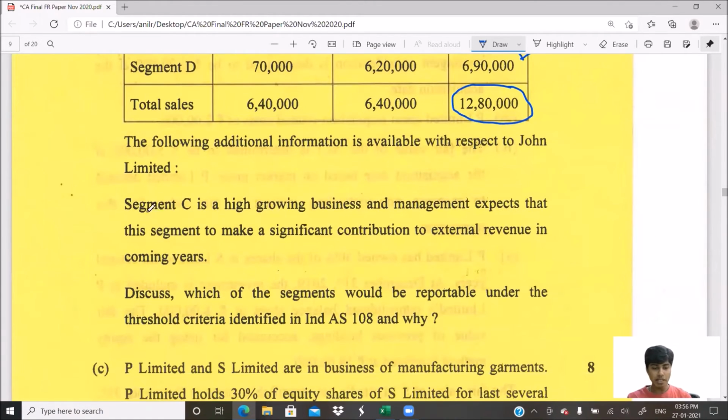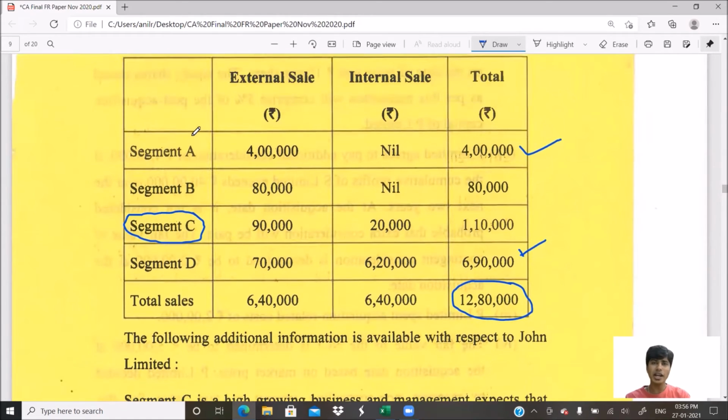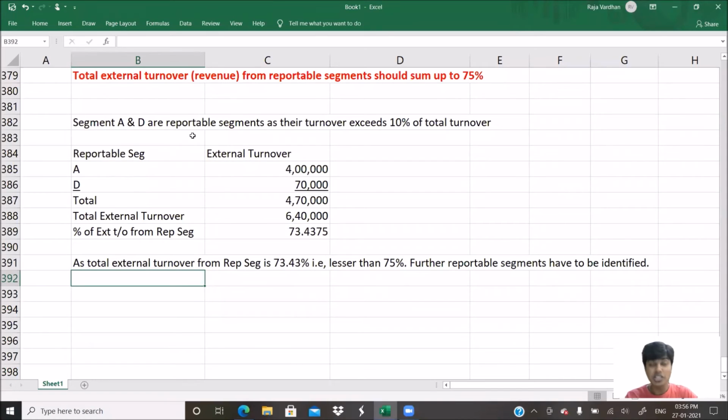They've told segment C is a high growing business, and management expects that the segment will make a significant contribution to external revenue in coming years. So they feel segment C will make a major contribution in the coming years. So it will become a reportable segment in the coming years. Let us, however, keep it in the reportable segments from now. So we can add C on management discretion.